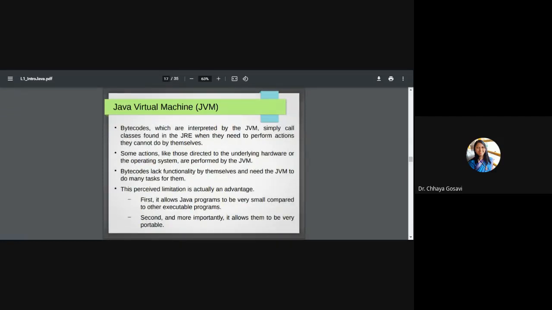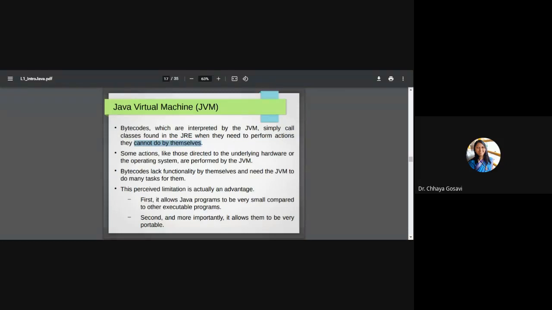The bytecodes which are interpreted by the JVM simply call classes found in the JRE when they need to perform actions they are not able to do themselves. So if the JVM is not able to convert .class file instructions into the output, it will take help from other classes and libraries available in the Java runtime environment.